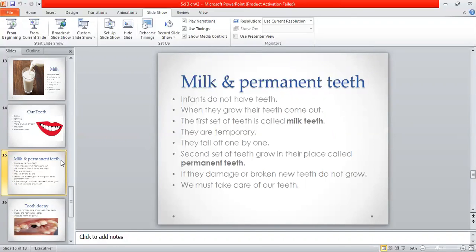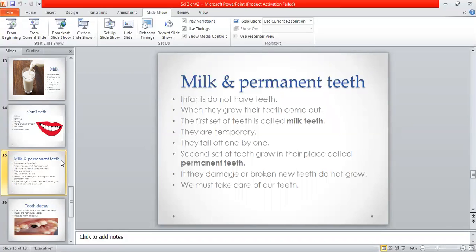They fall off one by one at the age of 6. When you are 6 years old, some of you might have lost your teeth. So this set of teeth which falls is known as milk teeth.